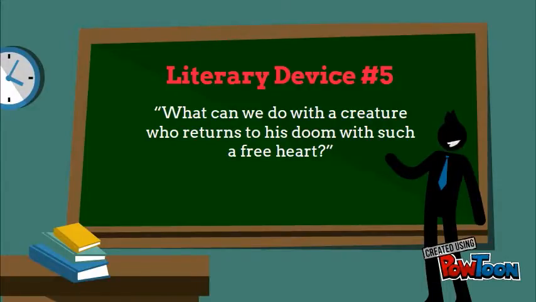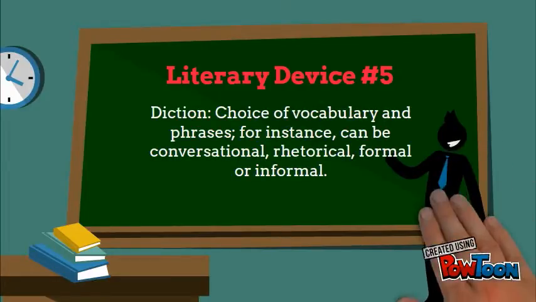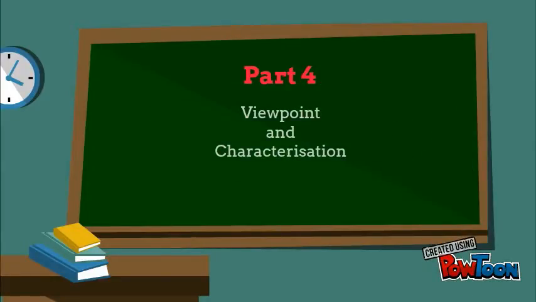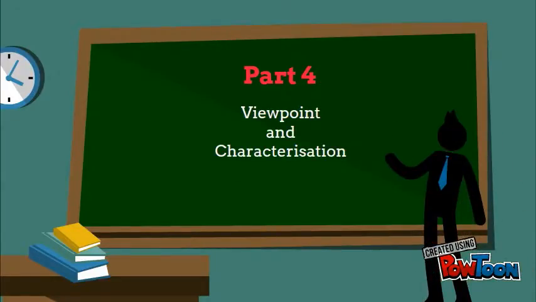The author used a rhetorical question to make a point that the dog had sealed its fate by returning to the blind man. There was no point in letting it gain freedom again if it was just going to go back. Following this, we have viewpoint and characterization, which R.K. Narayan also utilizes in this story.